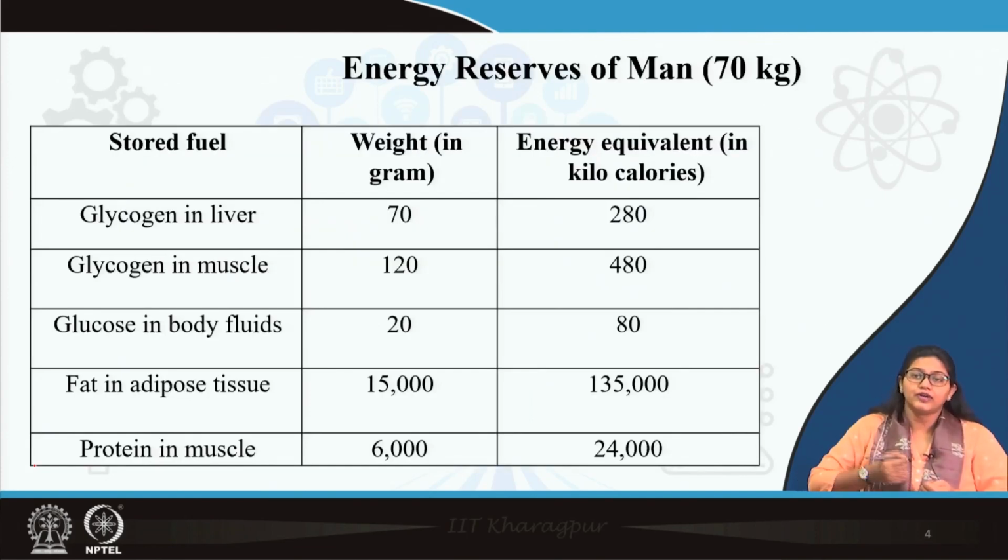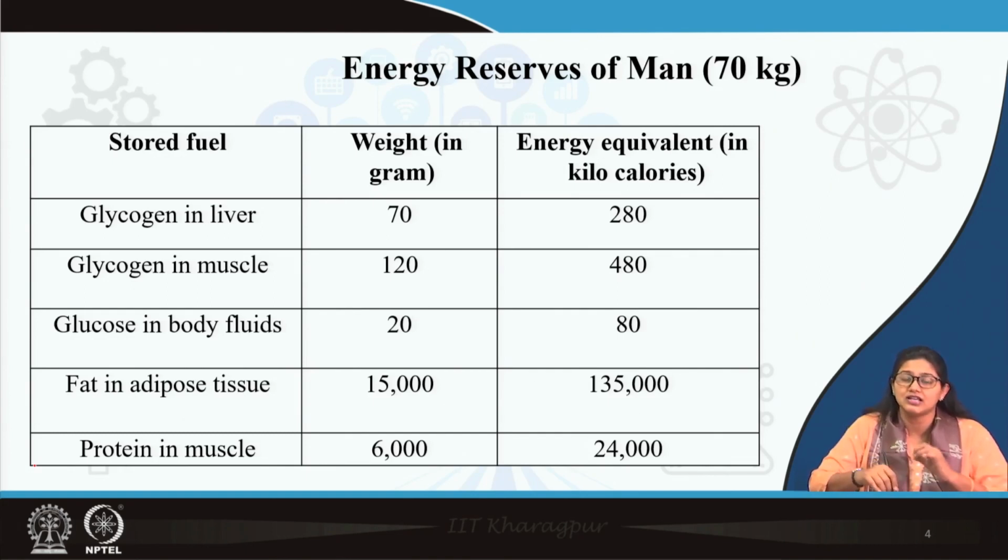Then when there is starvation, definitely body depends on the stored food or stored energy which are stored in the form of glycogen stored in liver, muscle, fat in adipose tissue, and proteins everywhere, most importantly muscle. Now, the most important thing, whenever there is starvation we talk about glycogen, but surprisingly the store of glycogen is very less in comparison to protein or fats in our body.